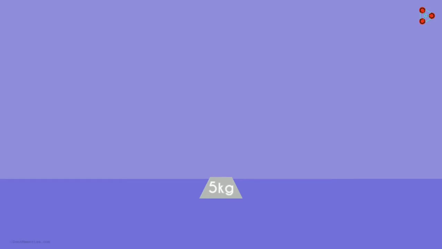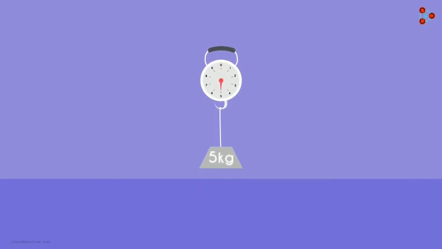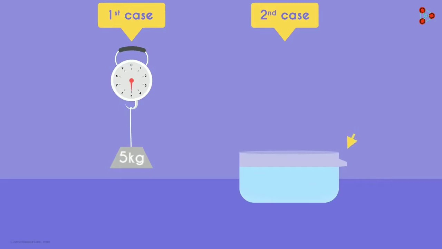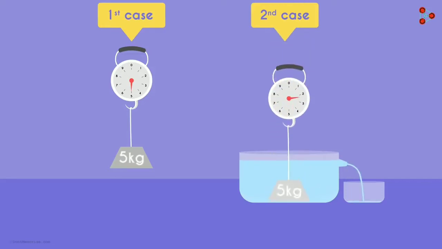Take a 5 kg solid object and suspend it by a spring balance. The balance will read 5 kilograms. Let this be the first case. For the second case, take a beaker of water which has a small opening at the top. The water in the beaker is filled right up to the point where the opening is, and we keep a small container under the opening. Now slowly lower the solid object into the water and you'll see that the reading will be a lower number as compared to the previous case.